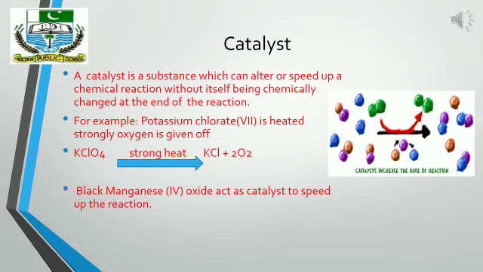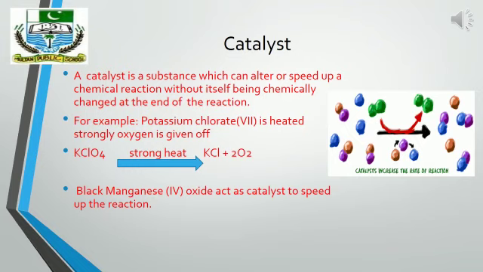If less heat is given to this reaction, only the potassium chlorate will be melted, but no oxygen is given out. So, for this purpose, a little black manganese oxide is added to the reaction, which will increase the speed of the reaction and a rapid evolution of oxygen will take place.